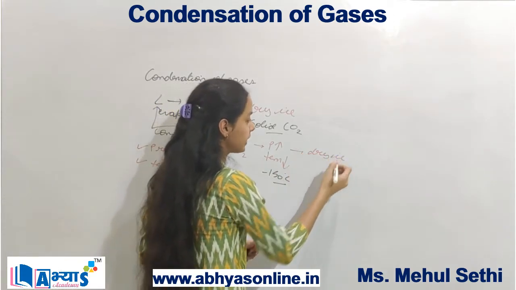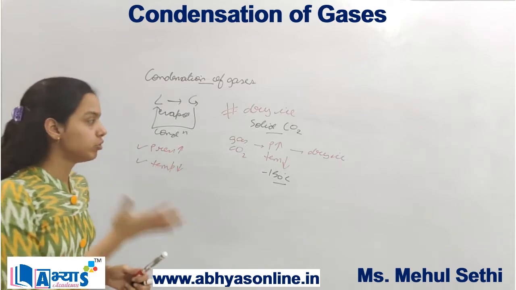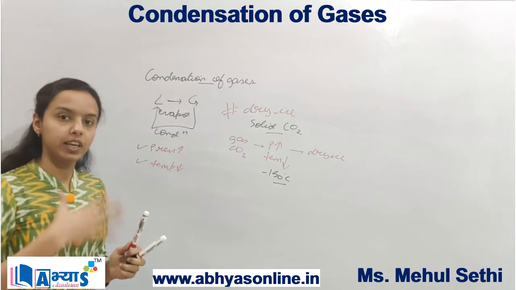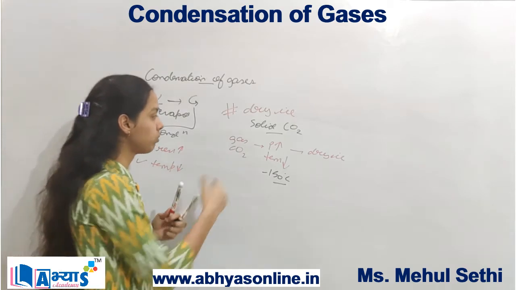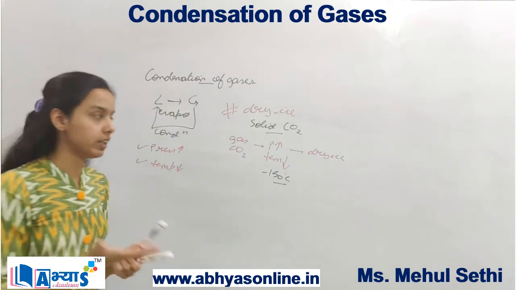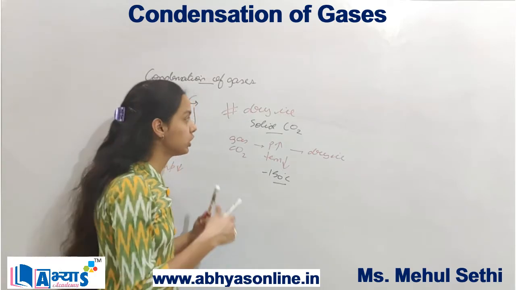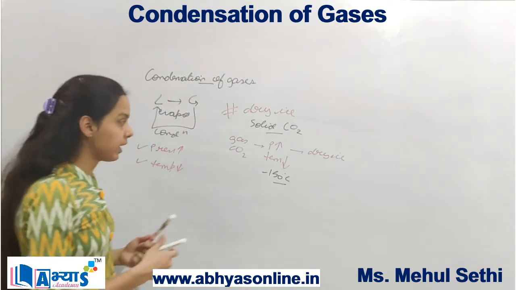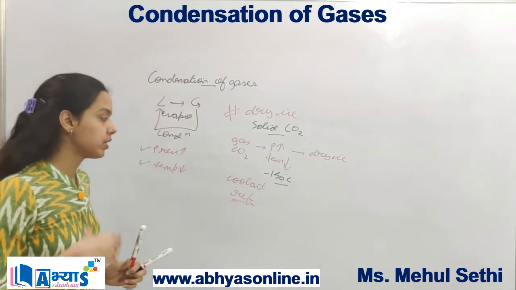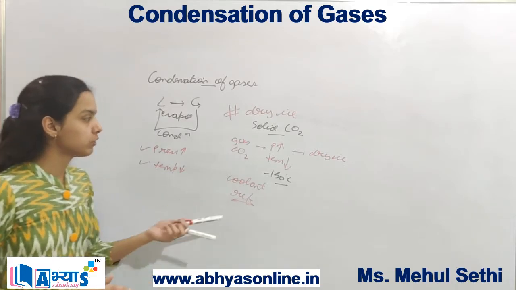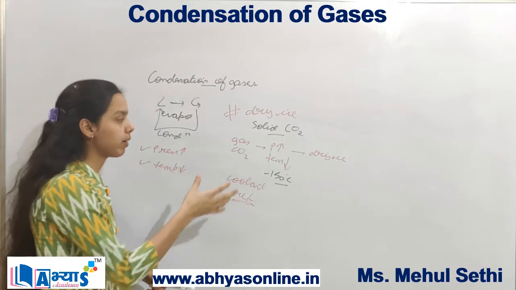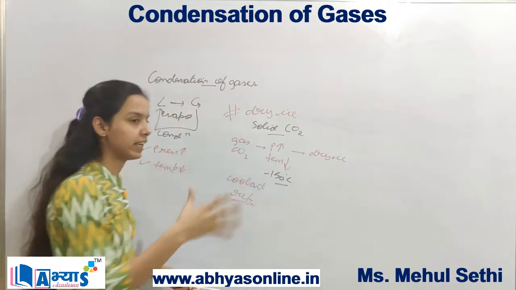So basically, dry ice is the solid form of carbon dioxide which we get when we apply very high pressure and decrease the temperature to very low. So when you change from gas to solid, it resembles ice. So we can say that it is a dry ice, which is the solid form of carbon dioxide. The main application of dry ice is as a coolant. Dry ice helps to keep the food fresh during refrigeration. This was the concept of dry ice, which we get by applying very high pressure and very low temperatures.